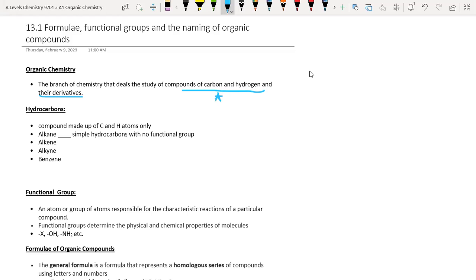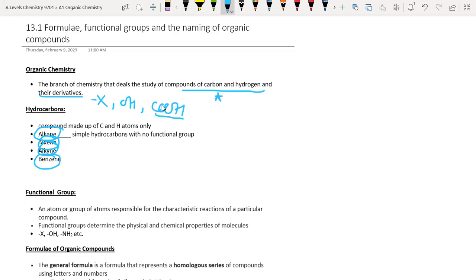What are the compounds of carbon? Which are alkanes, alkenes, alkynes, benzene, and other derivatives which include a halogen group with them, or OH group, or COOH group, on the main chain as derivatives.